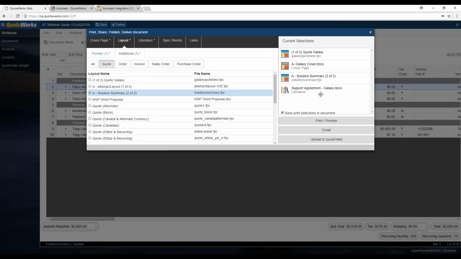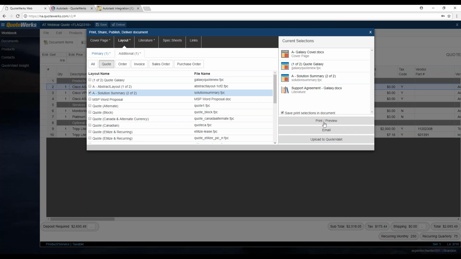Over here on the selections panel, the only difference is that instead of using the up and down arrows to move things around, you're simply going to drag and drop. So if I wanted my cover page to print first, I'm just going to drag and drop it to the top. And then I'll have everything in the order that I'd like. So I have the option to save the print selections and then the print preview.